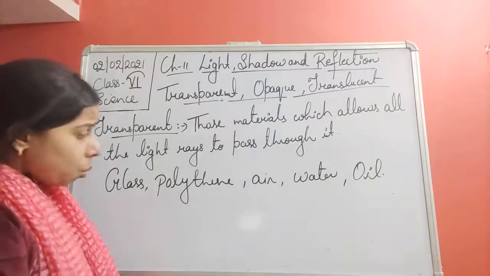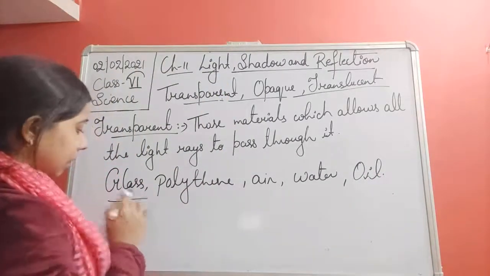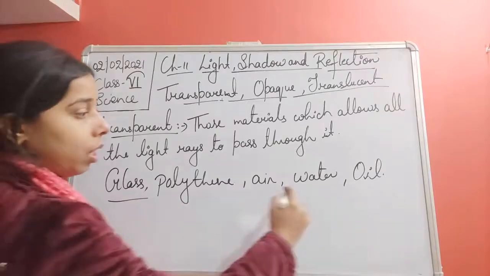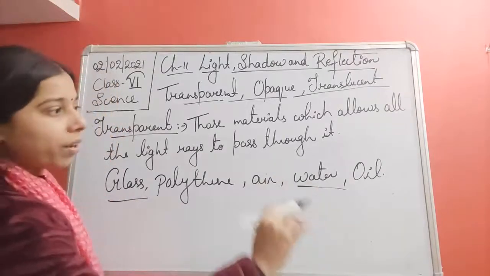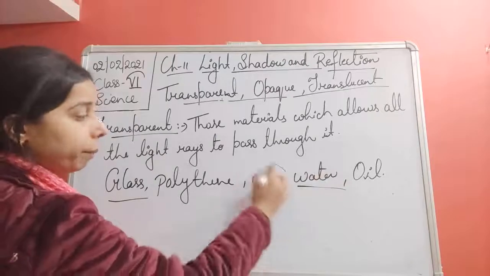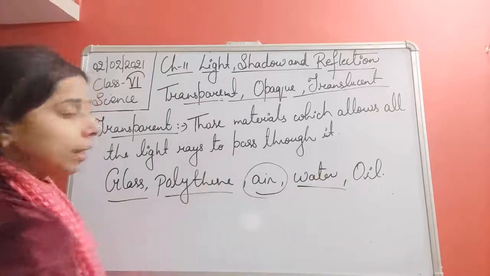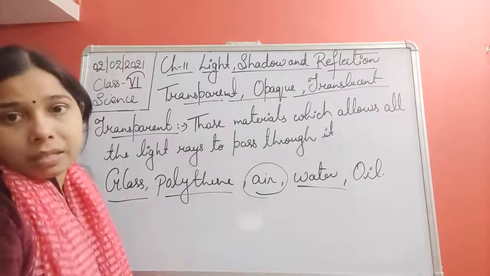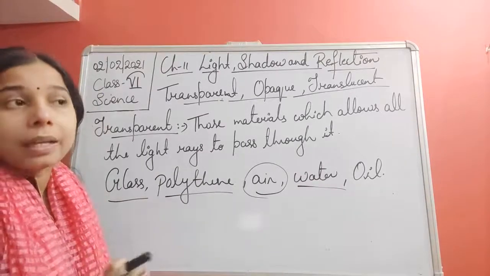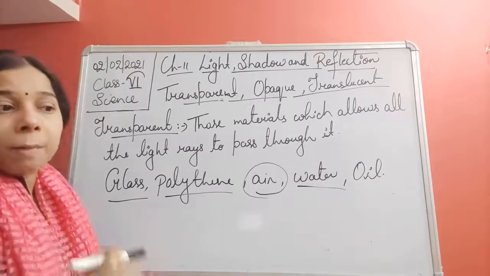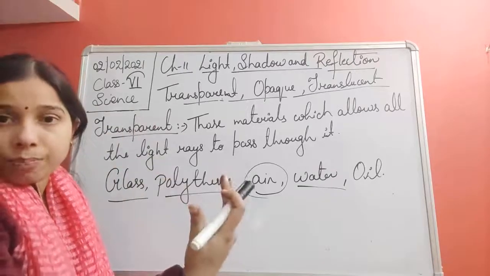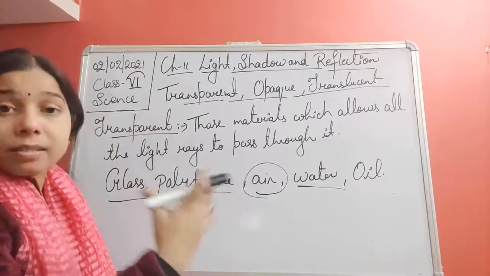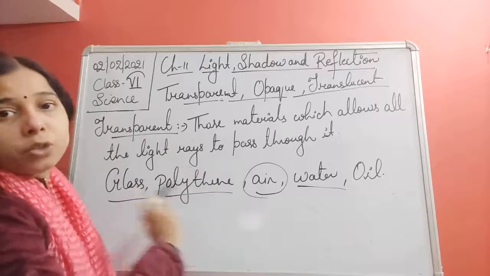So what happened when you see the things in the glass, or what happened when a clear water is there, or a clear oil is there, or a pure air is there, or a polythene bag is there? So through all these material, the one thing which is common here, that you are able to see the object behind, or the material which is present behind to this object.